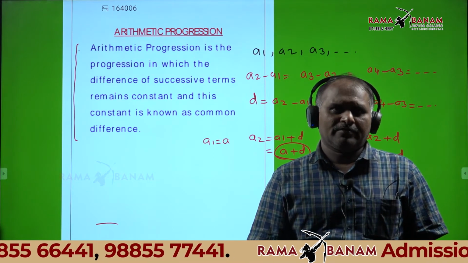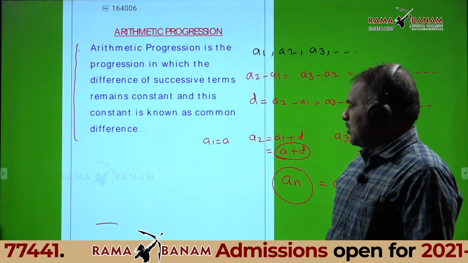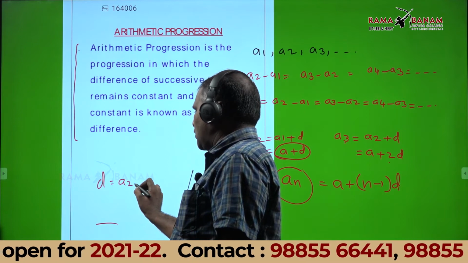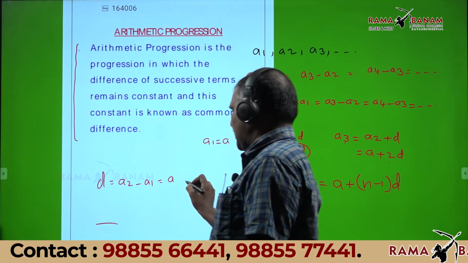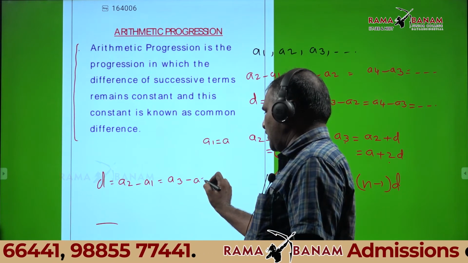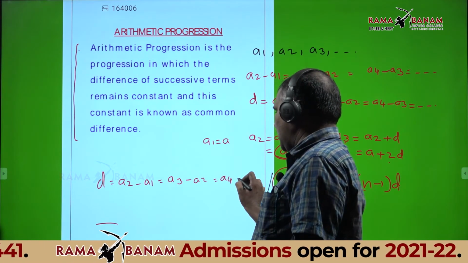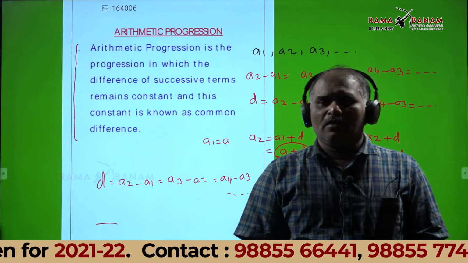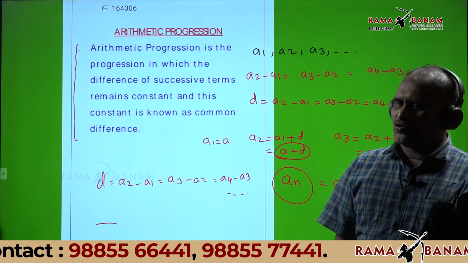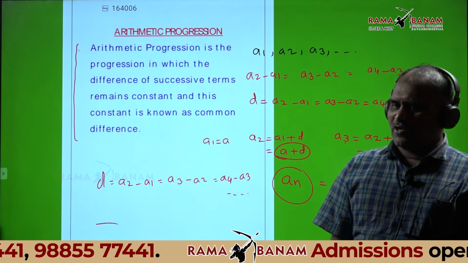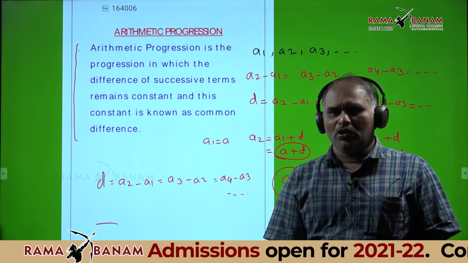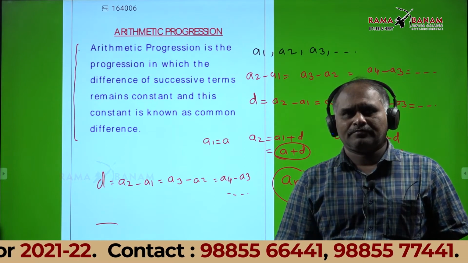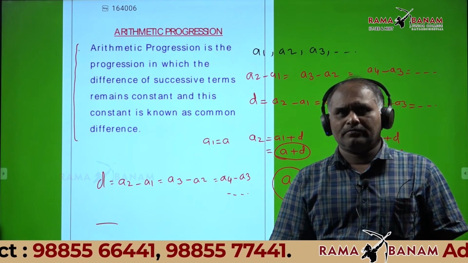Next line: small d is equal to A2 minus A1, that is equal to A3 minus A2, that is equal to A4 minus A3, etc. Okay, sir. Completed? Yes, sir.